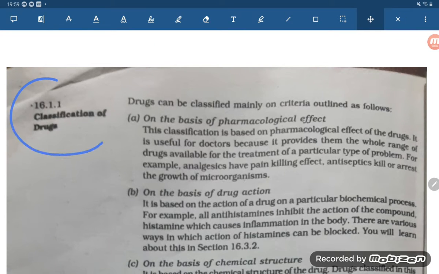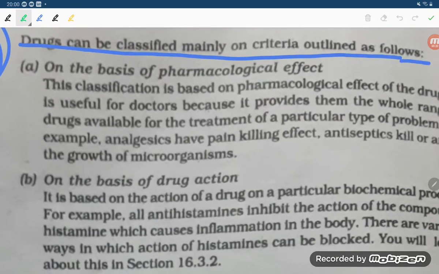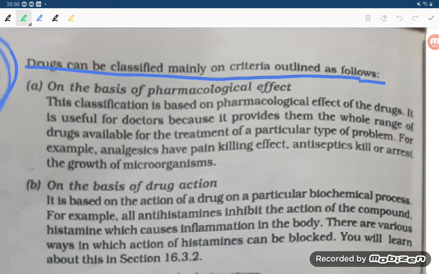Hello students, let us see another point, that is classification of drugs. Drugs can be classified mainly on the criteria outlined as follows. So how are the drugs classified, students? There are four categories. If we talk about the first criterion for classification of drugs, the first one is on the basis of pharmacological effect.